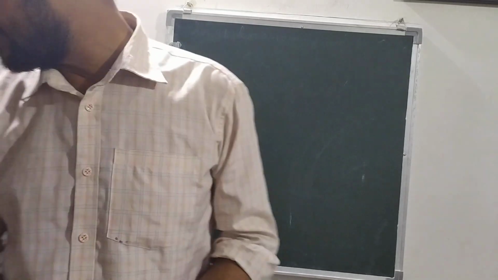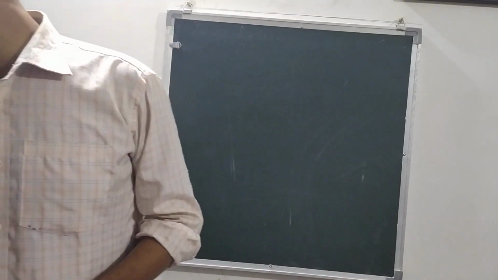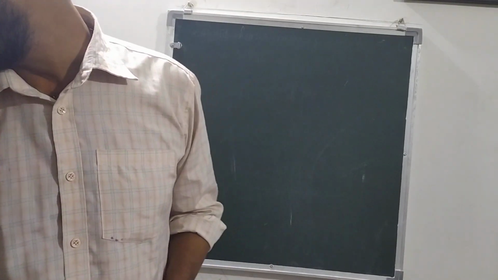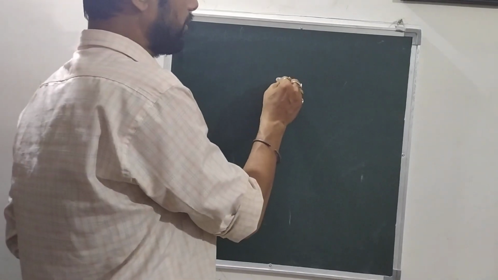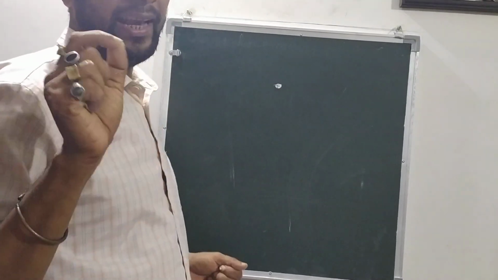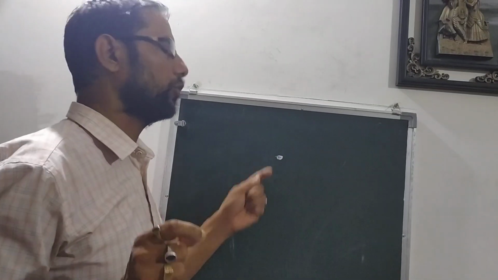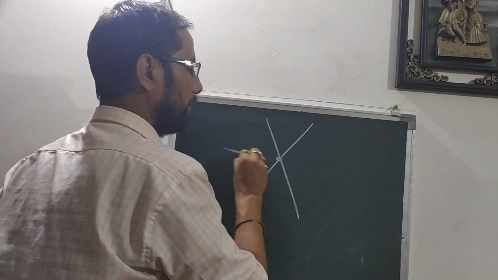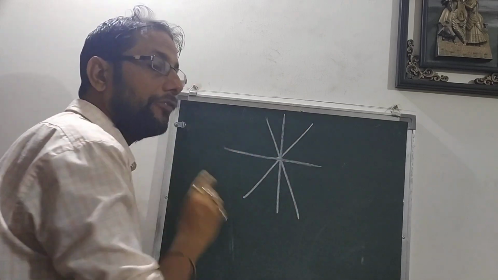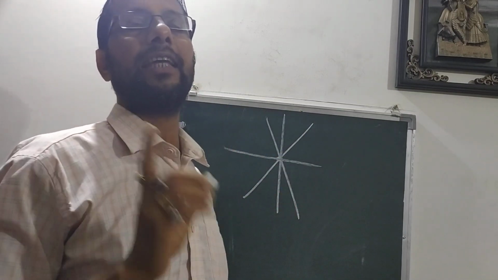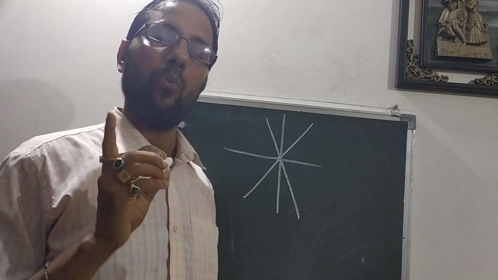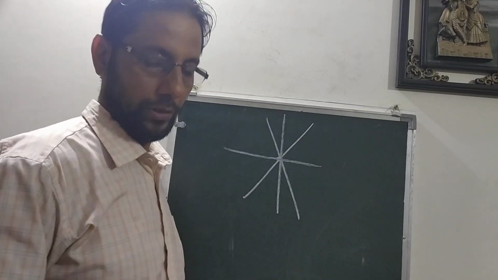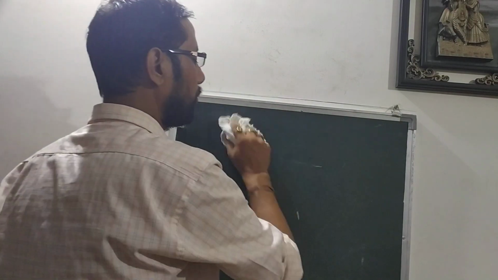Next question is this. It is given: how many lines can be drawn through one point? Suppose one point is given over here. So how many lines can be drawn through this point? 1, 2, 3, 4. An infinite number of lines can be drawn through one point. Remember, students. So next question, let me draw.